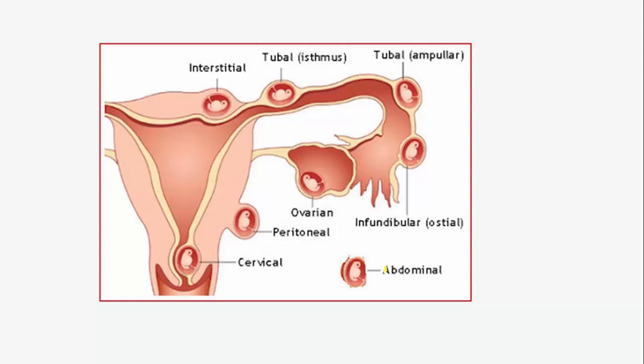The most common site of implantation in ectopic pregnancy is the ampulla of the tube, with a 70% chance, the isthmus 12%, the fimbrial 11%, ovarian 3%, interstitial 2%, and the abdomen 1%. So the most common site is the ampulla of the tube, where there is a 70% chance if it's ectopic pregnancy.